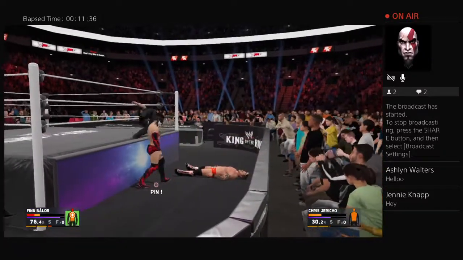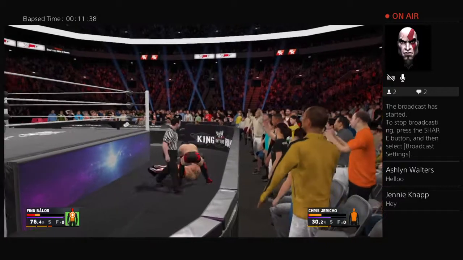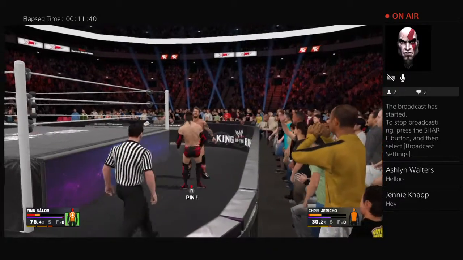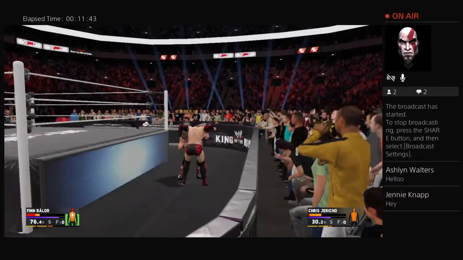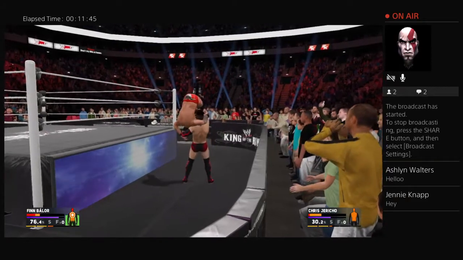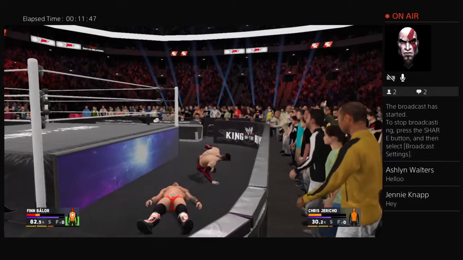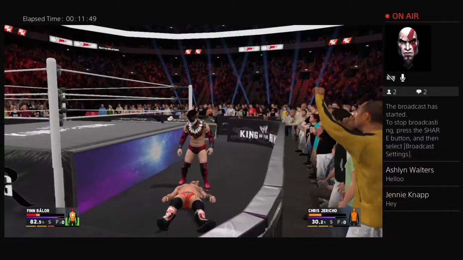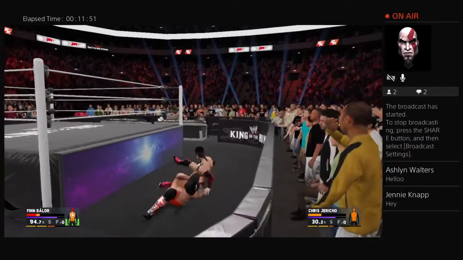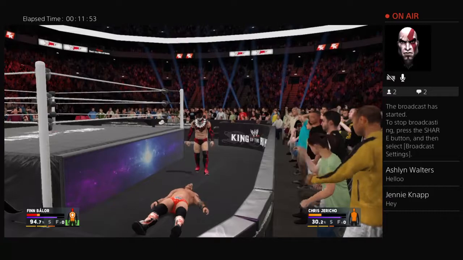Jericho thought he was safe on the outside. But to Finn Balor's disagreement, here we go. Oh boy, Jericho about to get taken down with a vertical suplex, and Finn Balor gets all of it. Jericho landing spine first on that concrete floor. Not going to be good news for Chris Jericho at all.